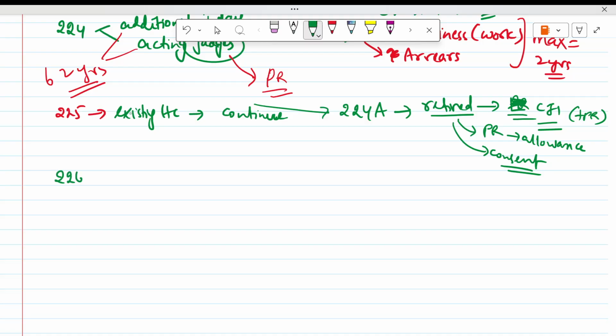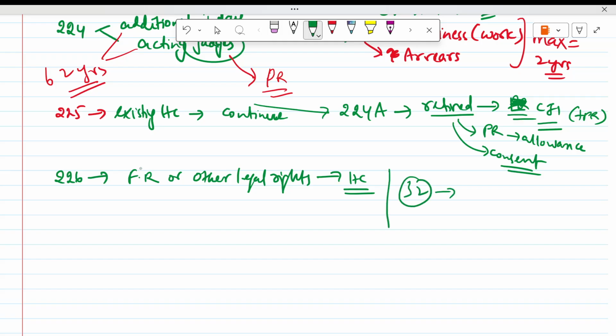Then Article 226. Under Article 226, if there is violation of fundamental rights or other legal rights, then you can directly go to the High Court. Under Article 32, only if there is violation of a fundamental right can you go to the Supreme Court. But for a fundamental right or other legal right also, you can go to the High Court directly.